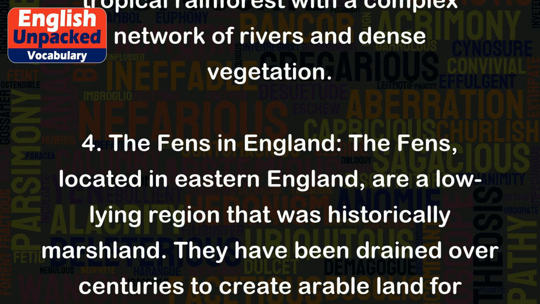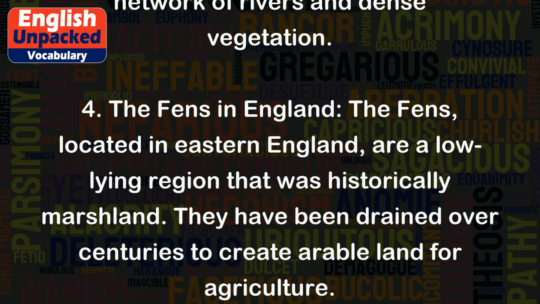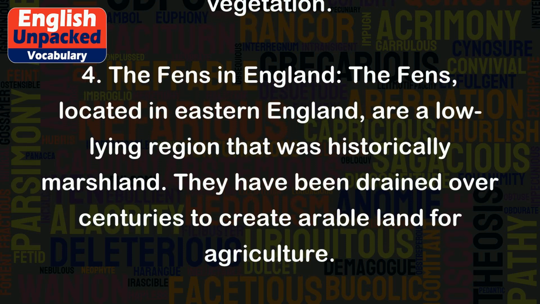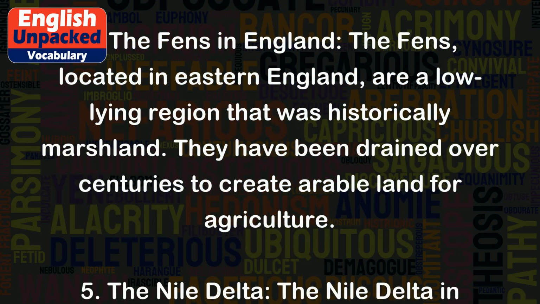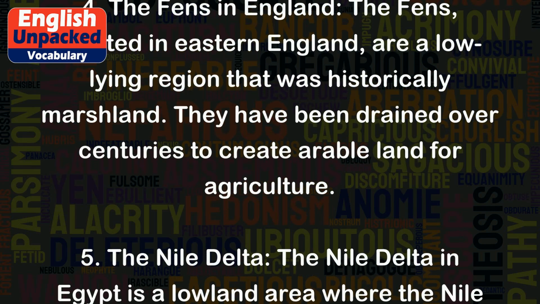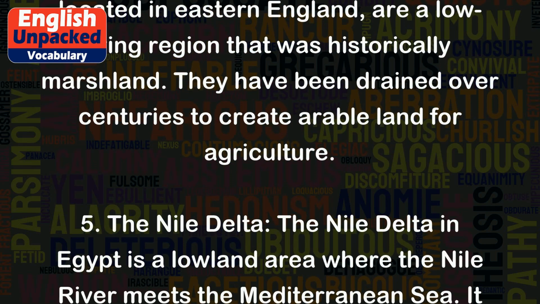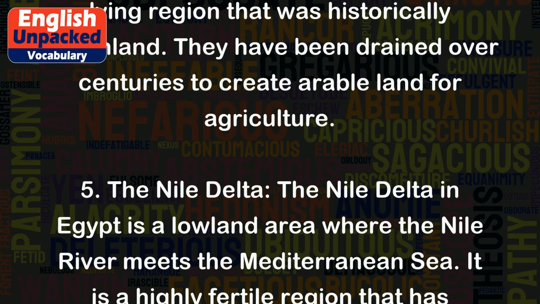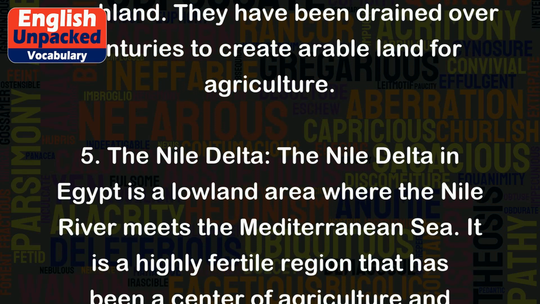4. The Fens in England. The Fens, located in eastern England, are a low-lying region that was historically marshland. They have been drained over centuries to create arable land for agriculture.